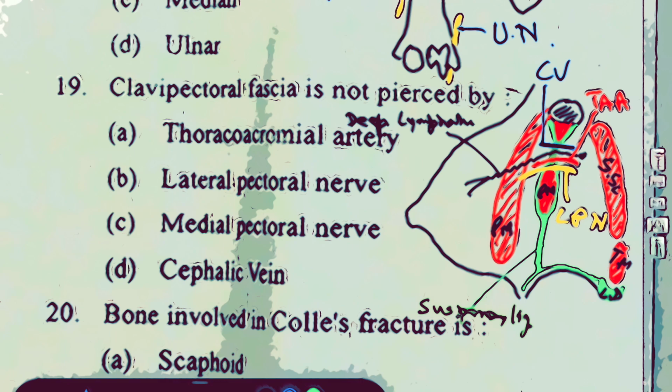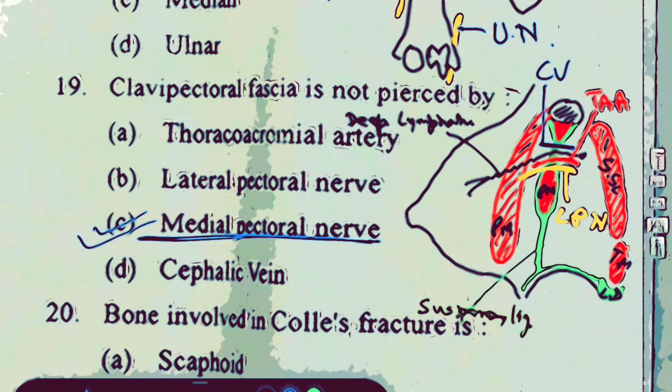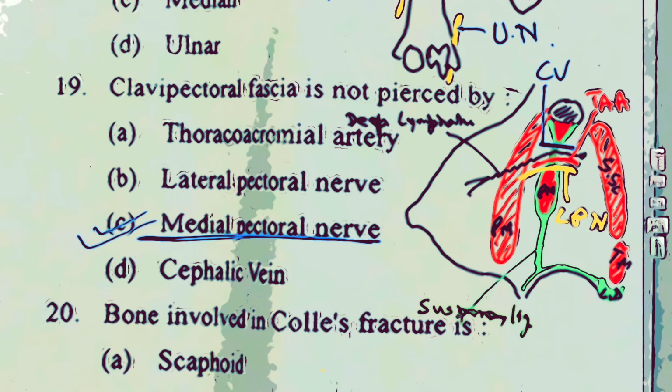So in the question, what they have asked is which is not pierced by the clavipectoral fascia: thoracoacromial artery, lateral pectoral nerve, cephalic vein. Of course, the answer will be medial pectoral nerve. So remember, the medial pectoral nerve does not pierce it. This will be the course. In the same diagram, let me draw it for you, this is the course of the medial pectoral nerve.